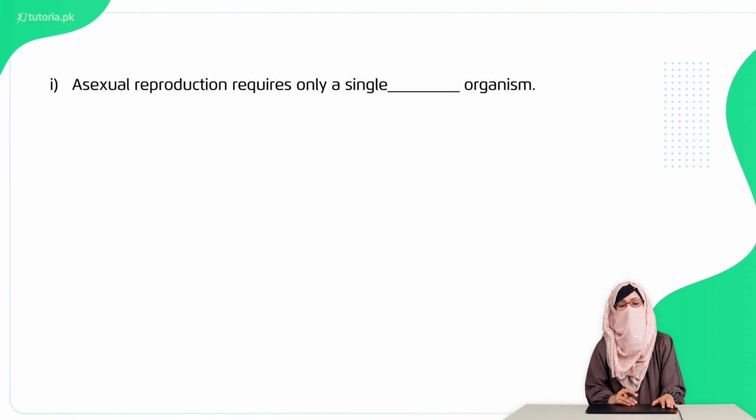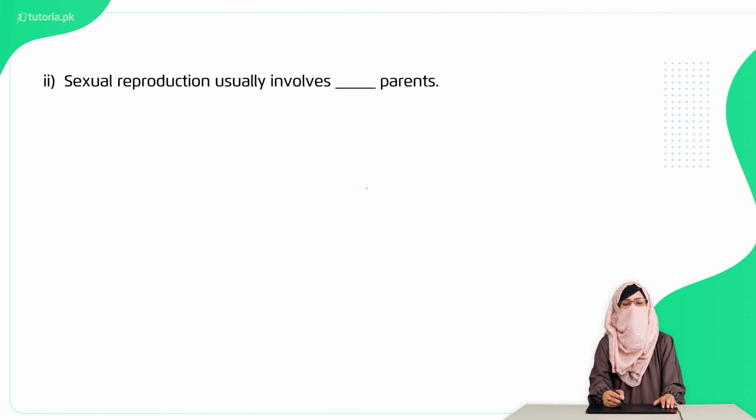Today we are doing the exercise of your chapter 18, that is the reproduction. Let's start with the fill in the blanks. So the first fill in the blank is asexual reproduction requires a single dash organism. Single individual. Second, sexual reproduction involves dash parents.